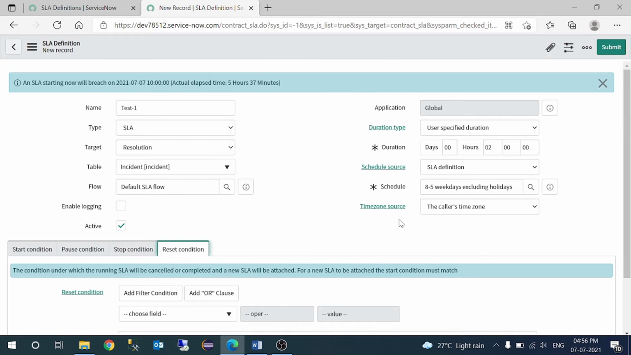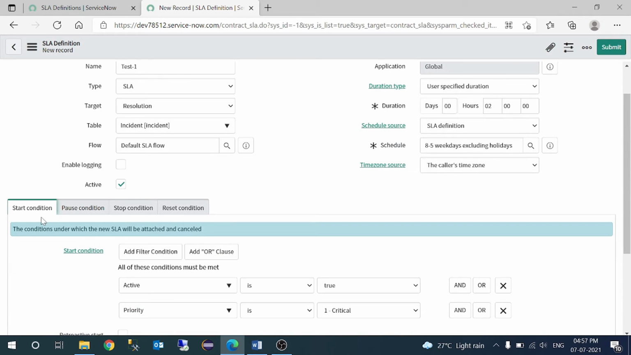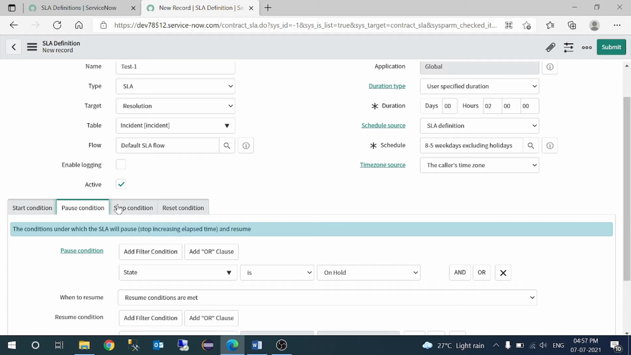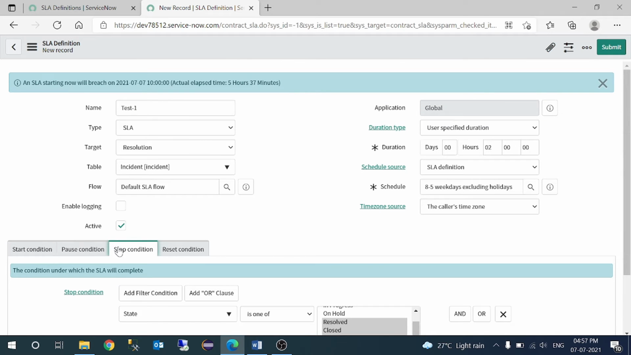So these are all the details. You have to feed in over here. Make sure that the main things you have to understand for the basic level are a start condition, a pause condition, and a stop condition, right? From this form section, these three sections are very important.